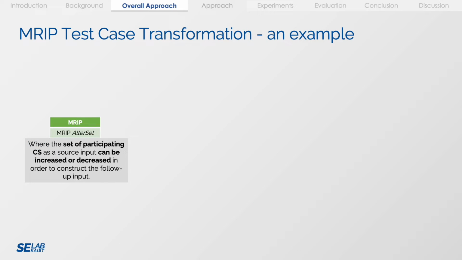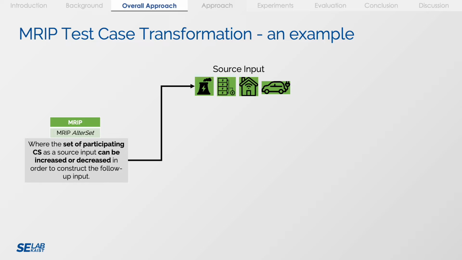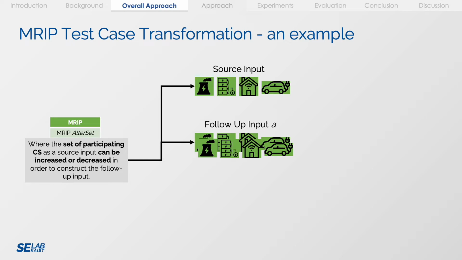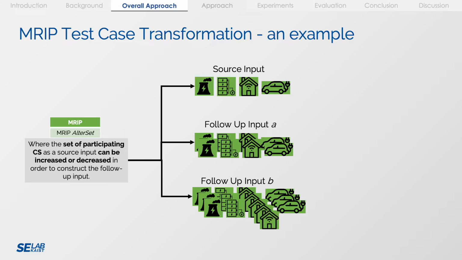This is an example of how a relation input pattern transforms test cases. Here we have a given definition for a relation input pattern called alter set, where the set of participating constituent systems as a source input can be increased or decreased in order to construct the follow-up input. So here we have the source inputs, which are simply the participating constituent systems in a system of systems. The follow-up input can then be constructed simply by just manipulating the number of participating CSs as seen in the diagram.